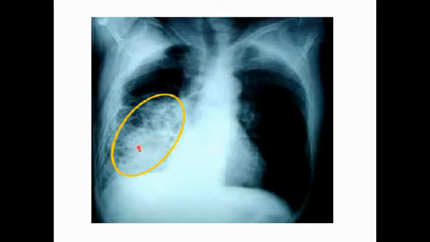What is whispering pectoriloquy? As the sound wave is transmitted better in consolidation, if the chest piece of the stethoscope is placed on the chest and the patient whispers, you can hear the sound clearly, as if the patient is whispering in your ear so clearly. It is called whispering pectoriloquy.